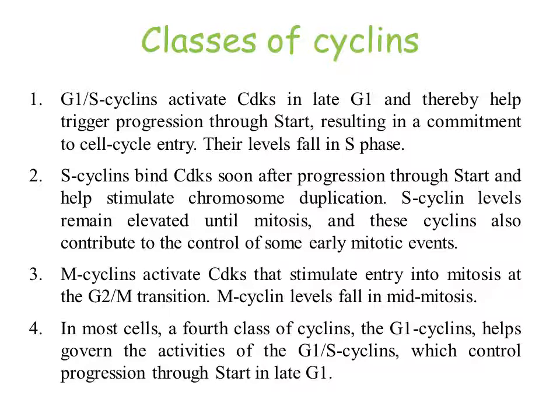In most of the cells, there is a fourth class of cyclins called G1 cyclins, which governs the activity of G1/S cyclins. So these G1 cyclins are the proteins which control the activities of G1/S cyclins. They are also present in eukaryotic cells.